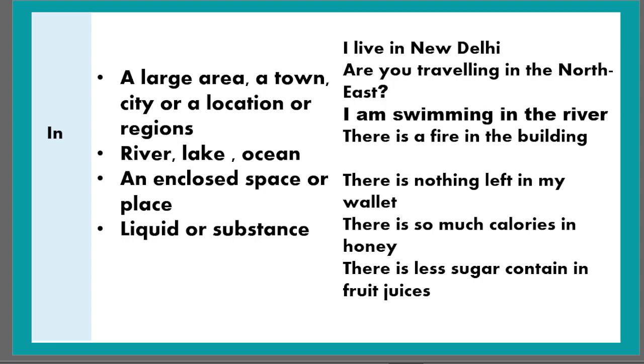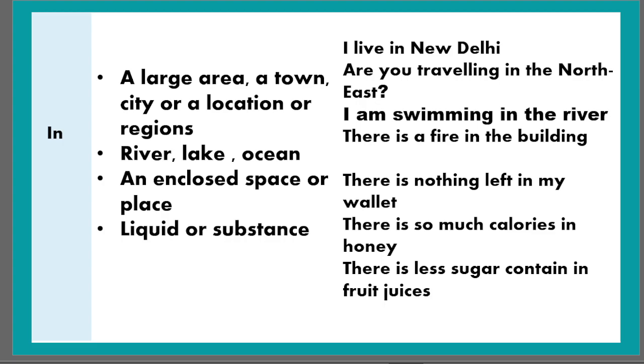Next, an enclosed space or place. When we talk about specific places which are closed from all the sides, which are enclosed, then we use the preposition "in", like our house. Our house is closed from all the sides.